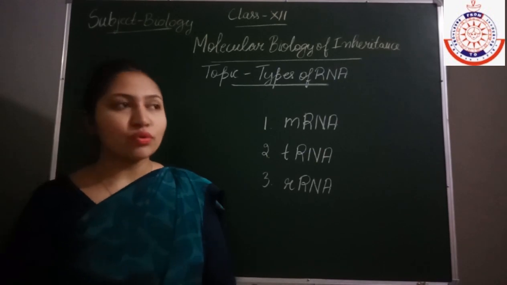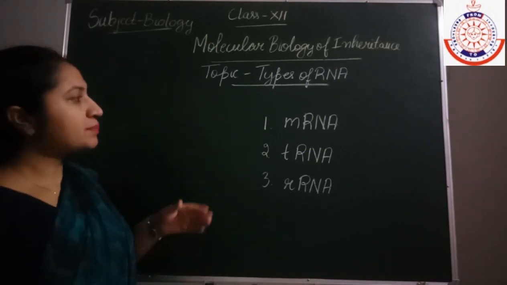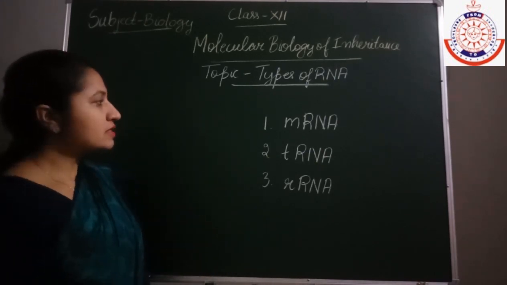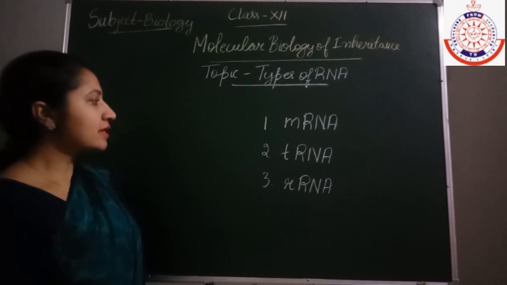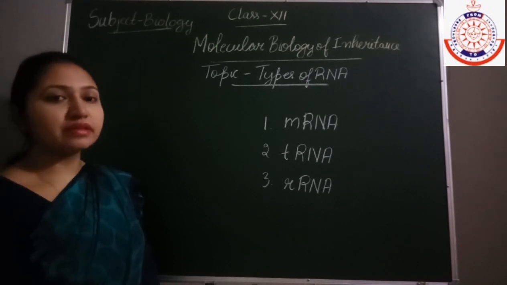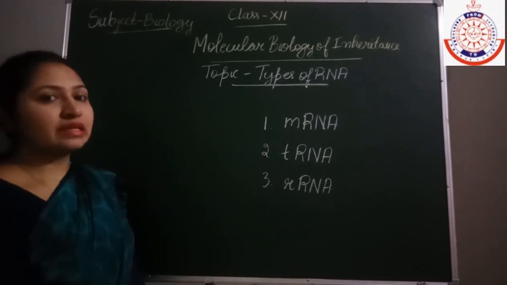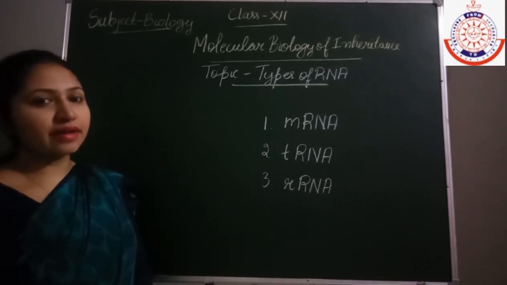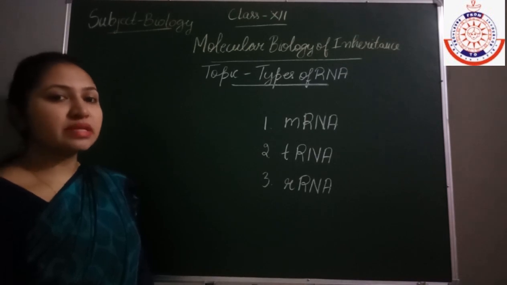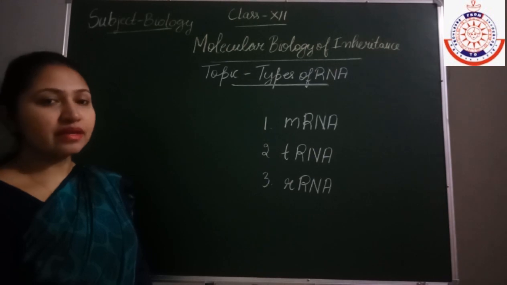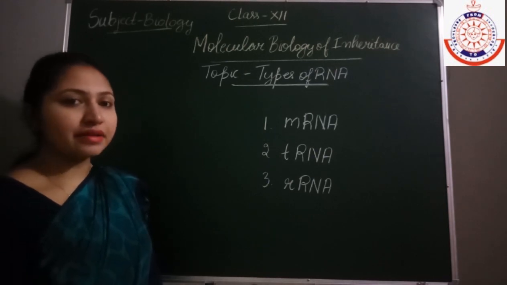Today I am going to teach you about the types of RNA. The first is mRNA, the second is tRNA, and the third is rRNA. The first, mRNA, has the full form messenger RNA. The second, tRNA, means transfer RNA, and the third, rRNA, means ribosomal RNA.